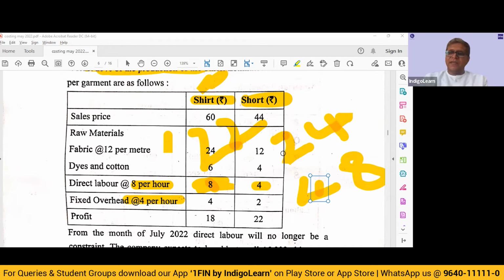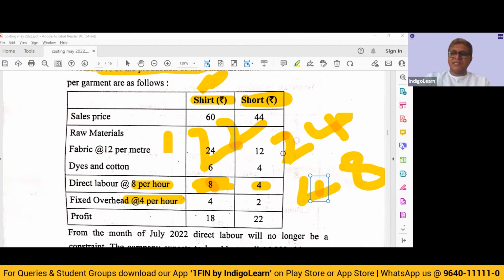Now, if I make X number of shorts, how many labor hours do I require? X by 2. Why X by 2? Because in 1 hour, we can make 2 shorts. If I have to make X number of shorts, how much time do we require? X by 2. So we will say 0.5X is the time for shorts plus 0.25X is the time that we are going to take for shirts. So 0.75X is going to be equal to 12,000 hours.